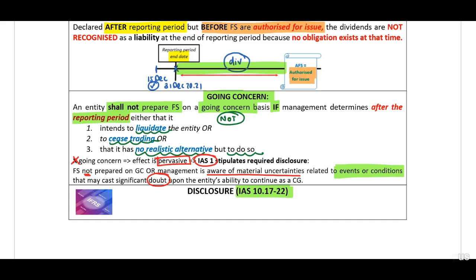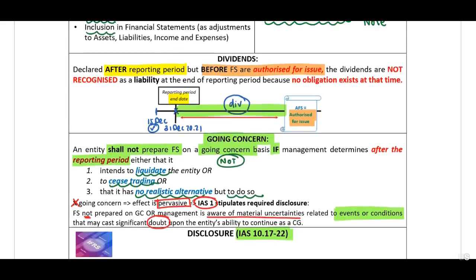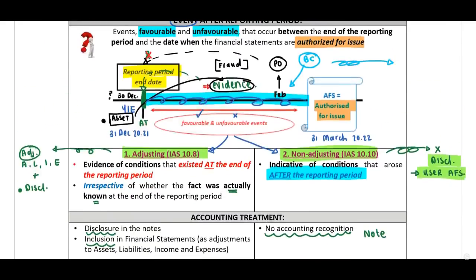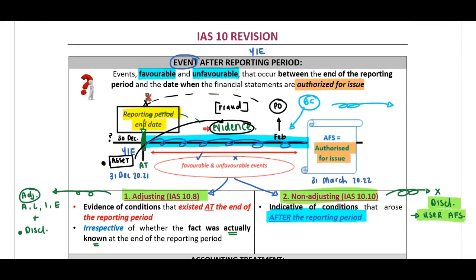Right, very theoretical. When you receive a question relating to events after reporting period, my recommendation, include your timeline. Identify favorable or unfavorable, adjusting, non-adjusting, guys. And important, know the implication of dividends and identify if a going concern will be applicable or not.